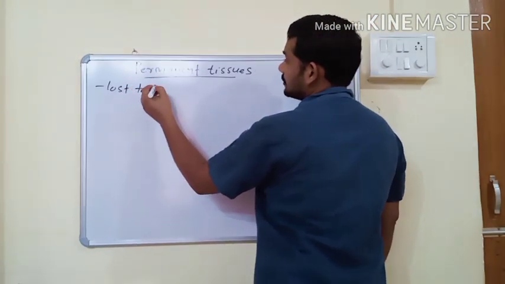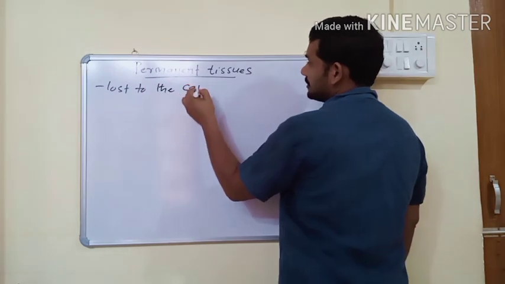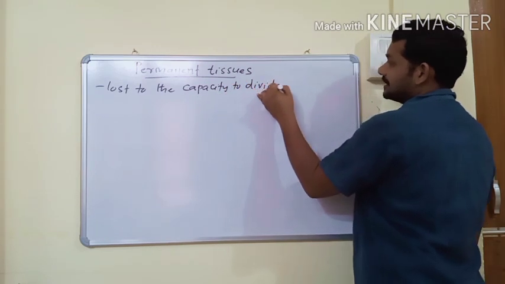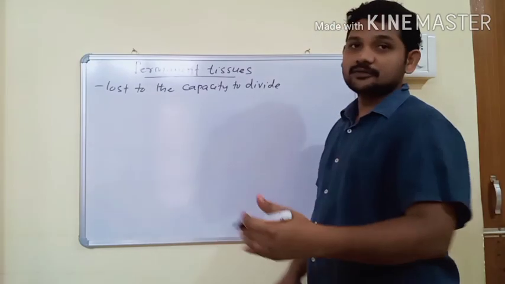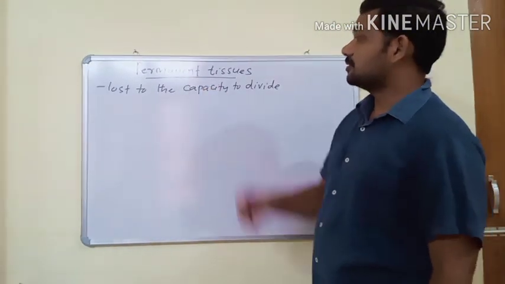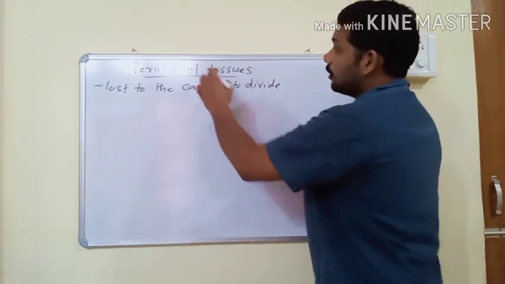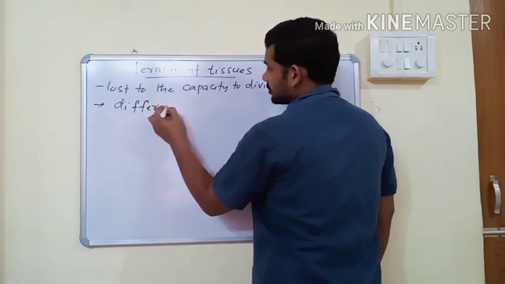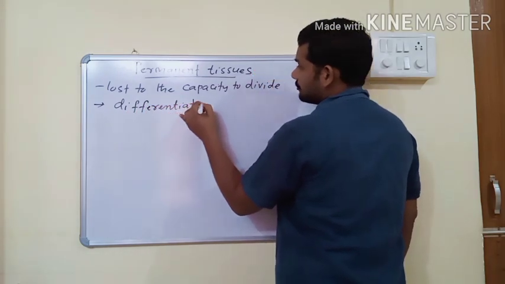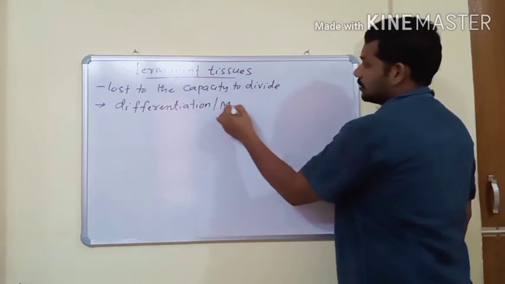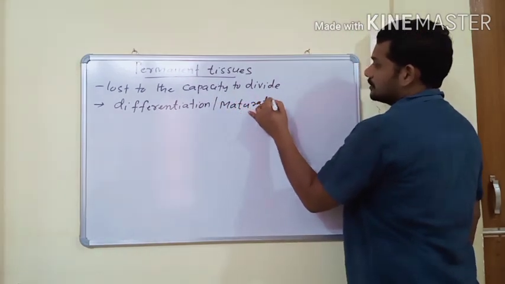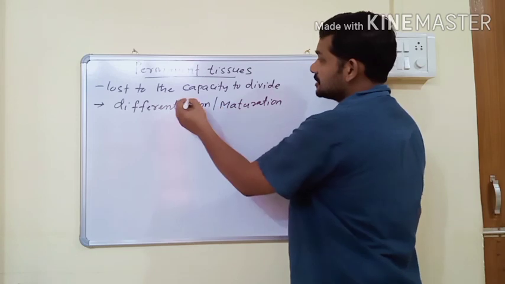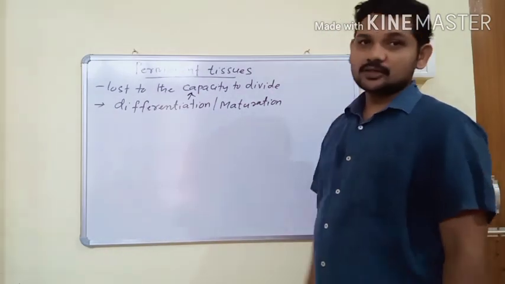They lose the capacity to divide. Meristematic cells retain the capacity to divide. They always divide to produce a large number of new cells. But permanent tissues lose the capacity to divide, and all permanent tissues originate through the process of differentiation. Differentiation is also called maturation. Differentiation or maturation means losing the capacity to divide.